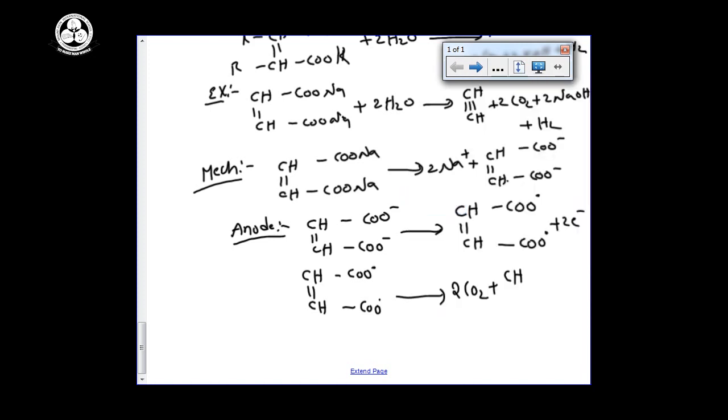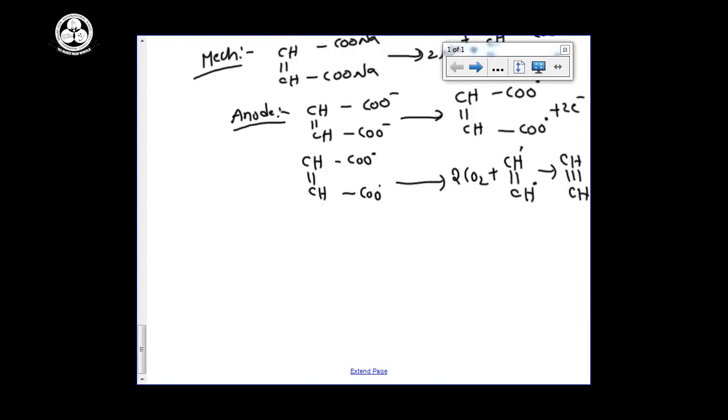Now CH double bond CH, here dot and here also dot. The dots combine and it can give CH triple bond CH. They will ask a question like this: on Kolbe's electrolysis, our required compound acetylene can be liberated at anode or cathode? Anode.